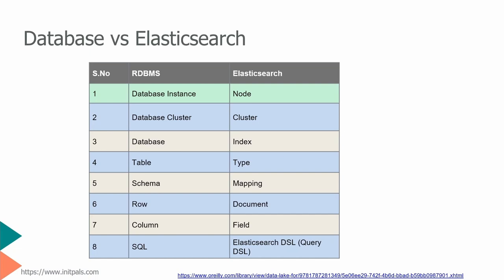But Elasticsearch is not ACID compliant. The node can crash anytime. It's not like it always crashes, but there is a possibility. So whatever data you put is not 100% safe, we can say.